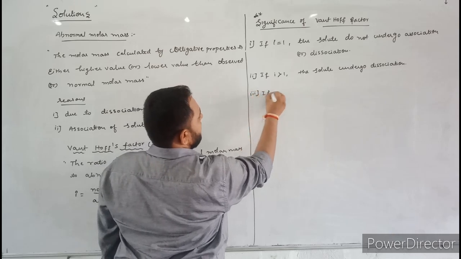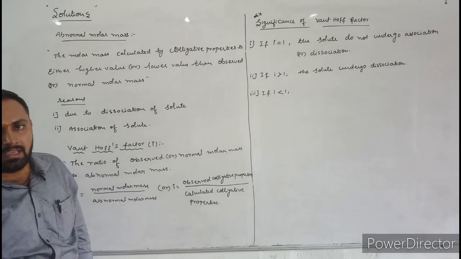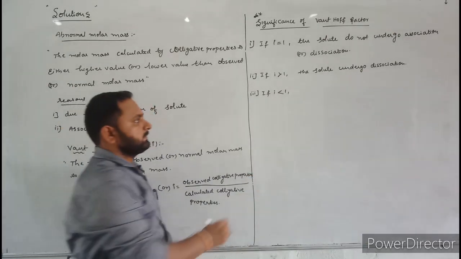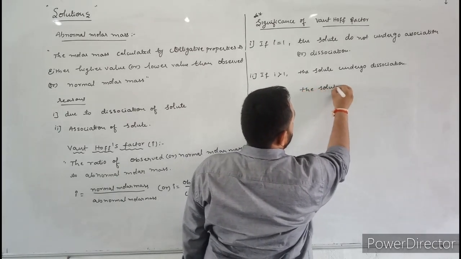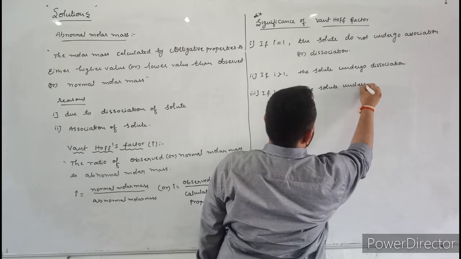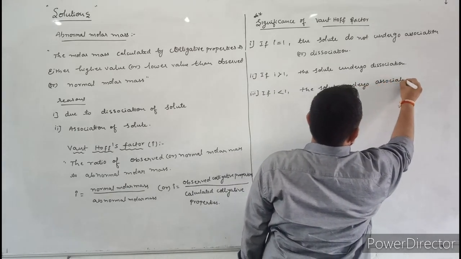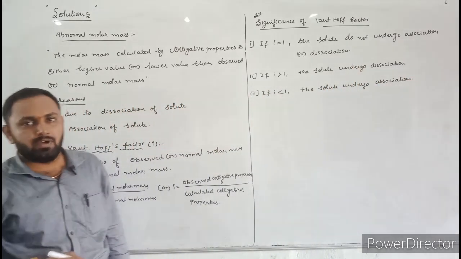If i value is less than 1, then it indicates the solute undergoes association. These three conditions are very important for 1 mark.